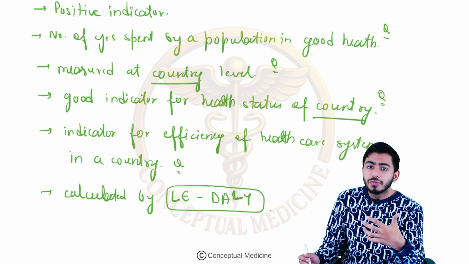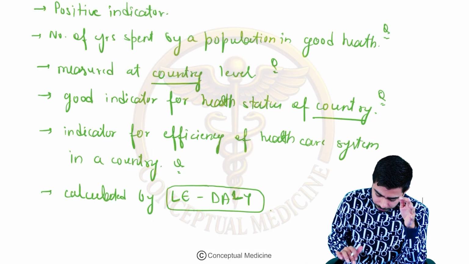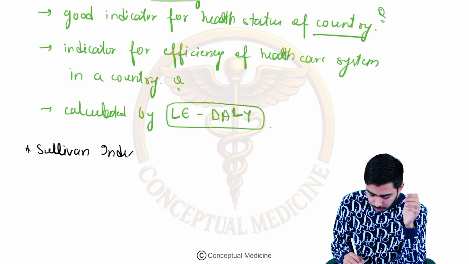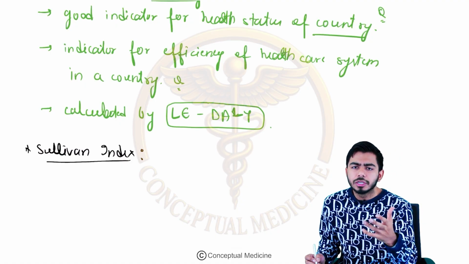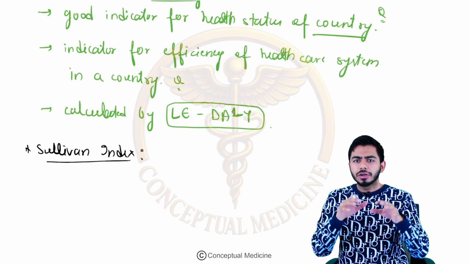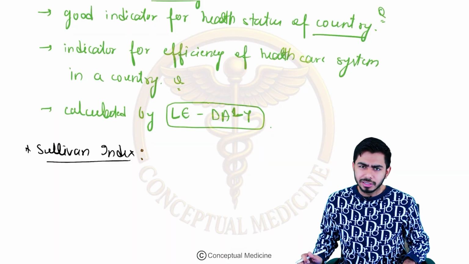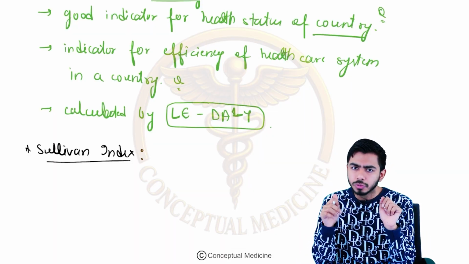This is the Sullivan Index. So what is the Sullivan Index? Very easy to understand guys, because the Sullivan Index is similar to the HALE which we have just talked about. In the Sullivan Index they are saying the number of years spent by a person in good health. In HALE we talk at the level of a country, India, China, Pakistan, different countries. But in the Sullivan Index, I am talking about a particular individual.